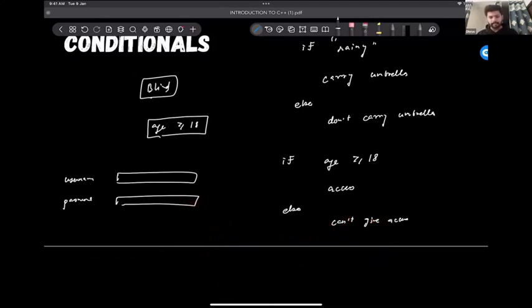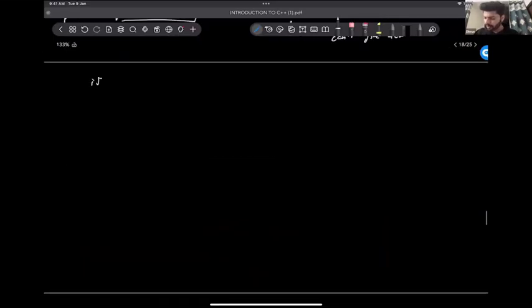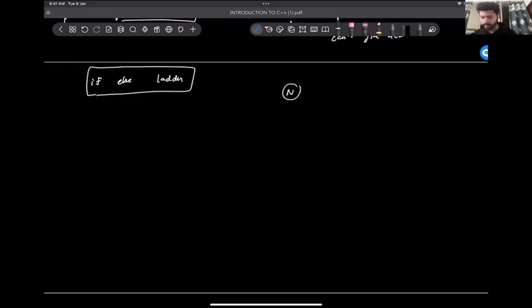Now to depict the same behavior in our code, we have something called an if else ladder. Let's start with a very simple question. Let's say we get an input number n. So what we can do is create one variable, int n, then cin n. Now we just want to check whether this number is odd or even.